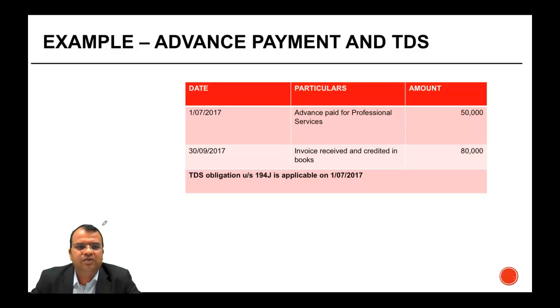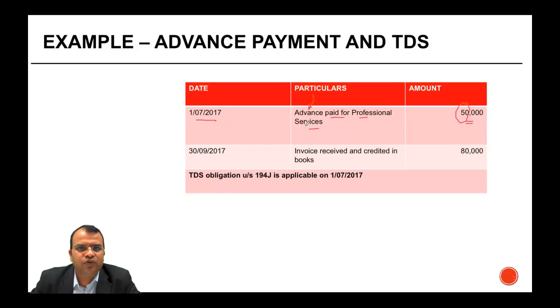Let's look at an example to consider this point. On 1st of July 2017, there is an advance which has been paid for professional services, which is 50,000. I told you that the withholding tax has to be done at the time of credit or payment, whichever is earlier. So the first question is, what is the exemption threshold? The exemption threshold is 30,000, but the payment here is 50,000, which means that this payment is liable for withholding tax. The second question is, since this is an advance, do I need to withhold tax? Because I haven't received the invoice.